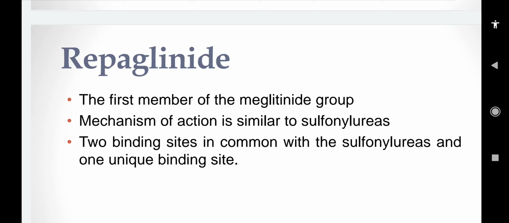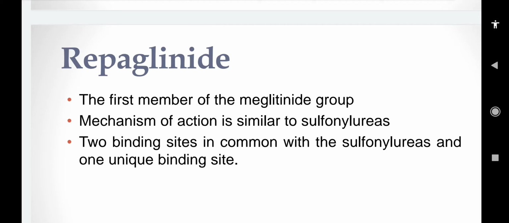Repaglinide, the first member of the meglitinide group, has the same mechanism of action as the sulfonylurea. So what is the mechanism of action of sulfonylurea? It blocks the potassium channel, increases the influx of calcium and releases insulin from the pancreas by the process of exocytosis.